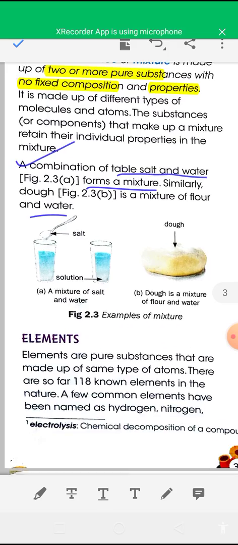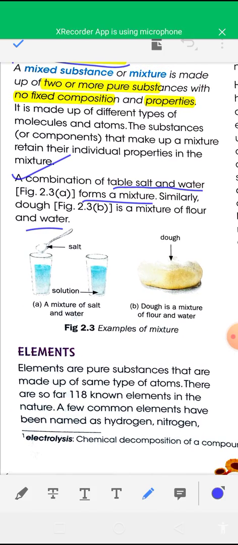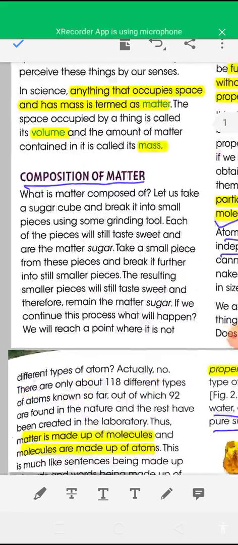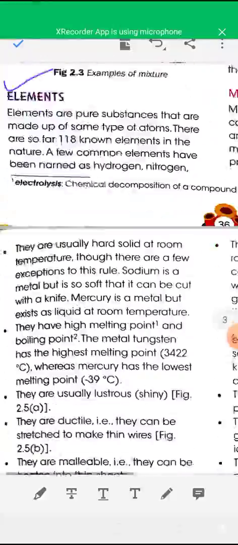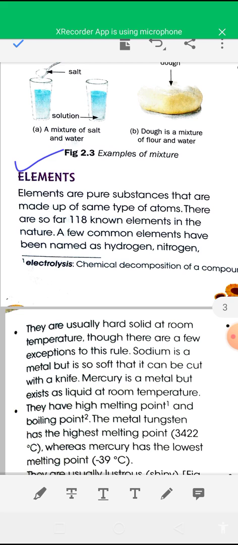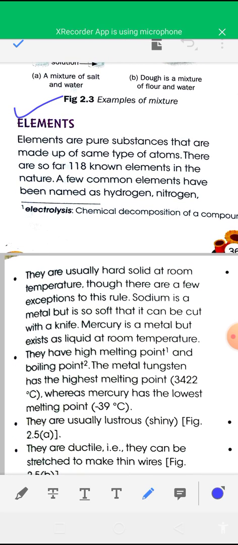Now see elements. I have told you that pure substances can be subdivided into elements and compounds. So now I'll discuss elements. Elements are pure substances made up of the same type of atoms.